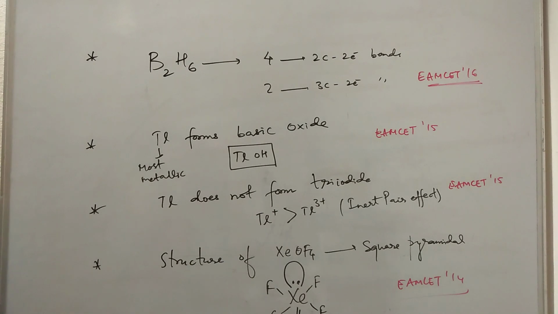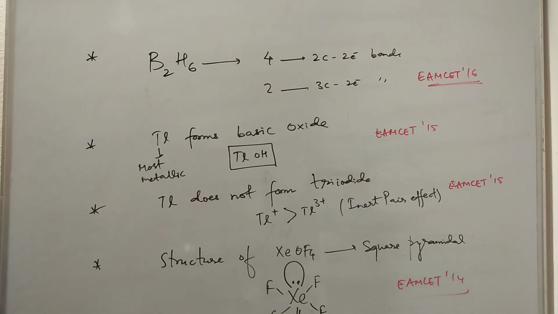Now coming to diborane, B2H6. If you see the structure, it has four 2-center 2-electron bonds. The terminal boron-hydrogen bonds are 2-center 2-electron bonds. But when you see the B-H-B bonds, there are 3-center 2-electron bonds, also called banana bonds. So the structure of diborane becomes very important for you from group 13 of the periodic table. This was asked in EAMCET 2016.